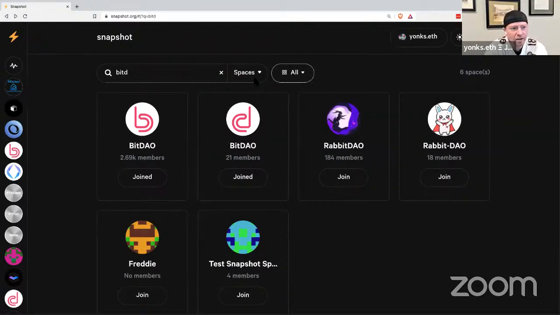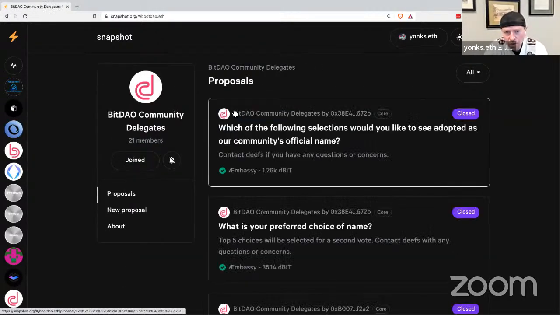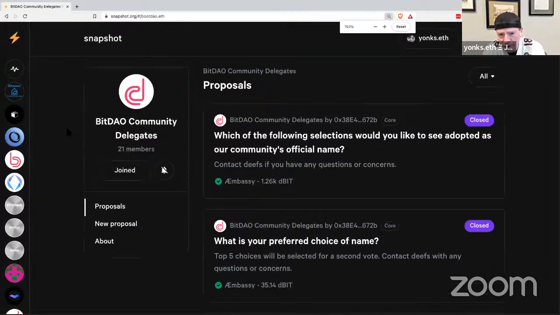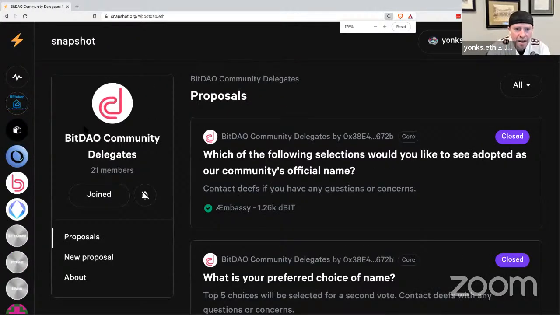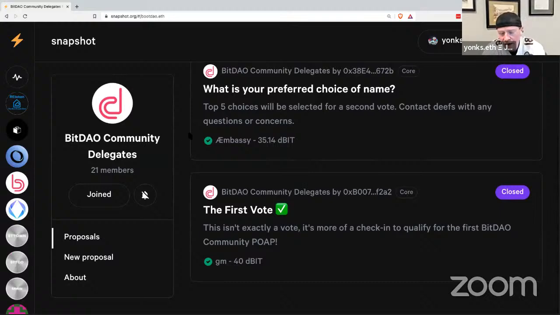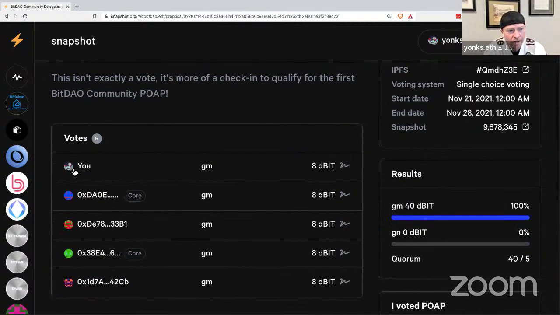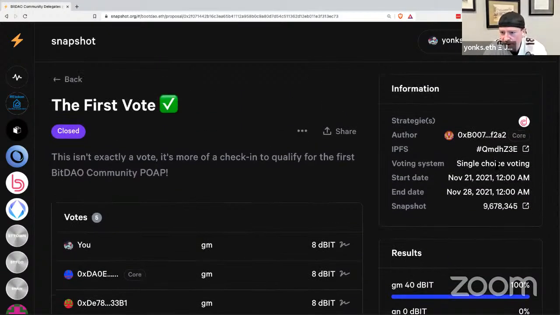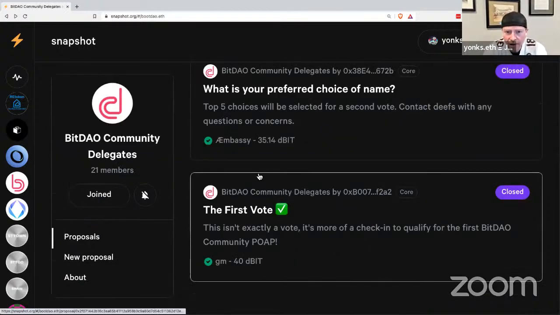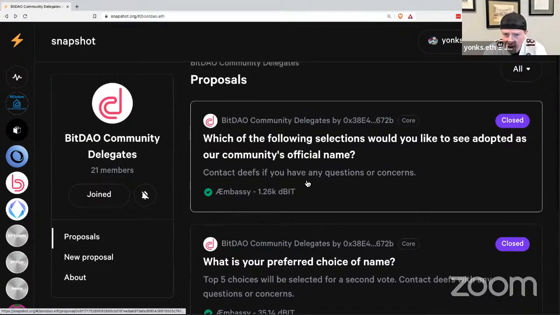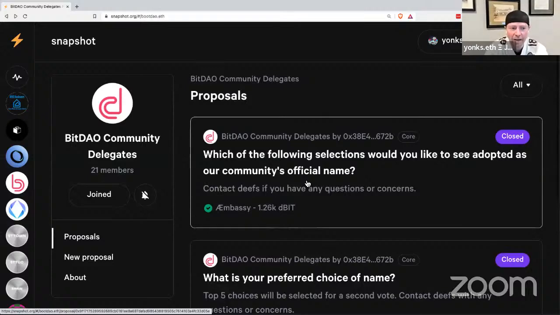Going back here to Snapshot, we've had a couple proposals come through the pipeline here on the BitDAO community delegates. On the first vote, I was one of 5 people you can see here. This is when we were just getting started, and this occurred back on November 21st. And then the other one here is we voted on a couple proposals, and I'm going to be walking you through the process right now.